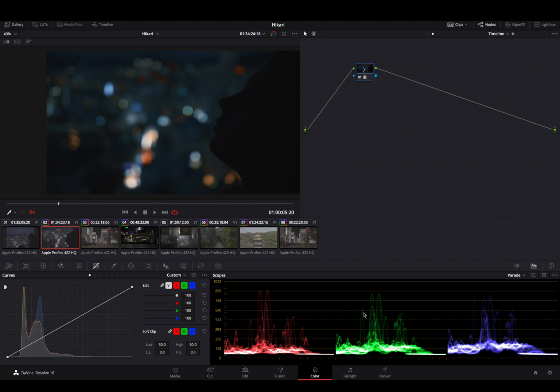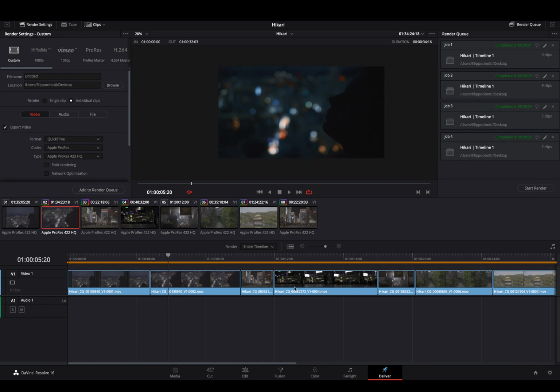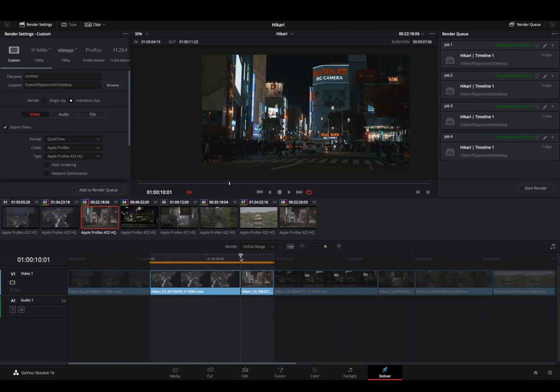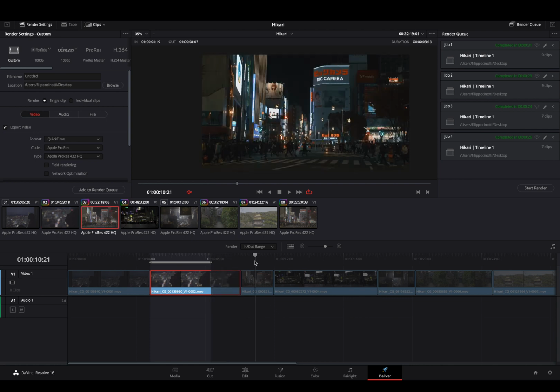settings for web. So I'm gonna go on our deliver page, and one thing that you have to know on the deliver page is that if you want to render the entire timeline, you just have to press entire timeline. If you want an input output range, you can just set this with I and O. And if you're asking why this is yellow and why if I click there it selects the end of the clip, it's just because the render is set to individual clips. So you want to render out one individual single clip, and this will help you check the input and the output in the best way.